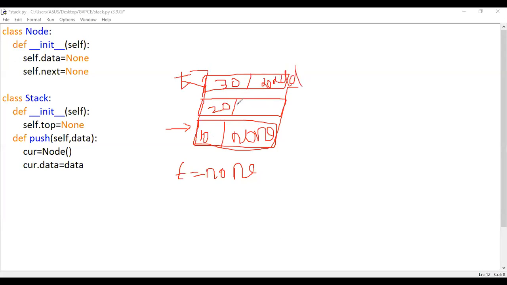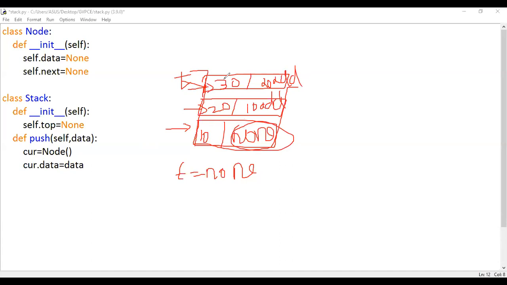The same way after 20 what will be taken out? 10 will be taken out and this could be a 10 address. So after 10 nothing is taken out. Should be none only. So you should not modify the next part of it. But when you're trying to insert the second node or the third node, then you're supposed to make the next part followed by this address.